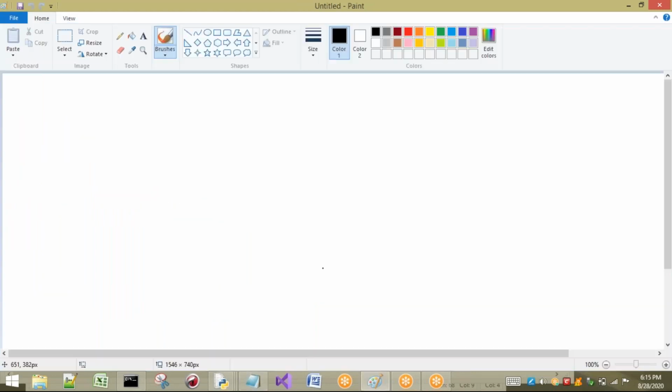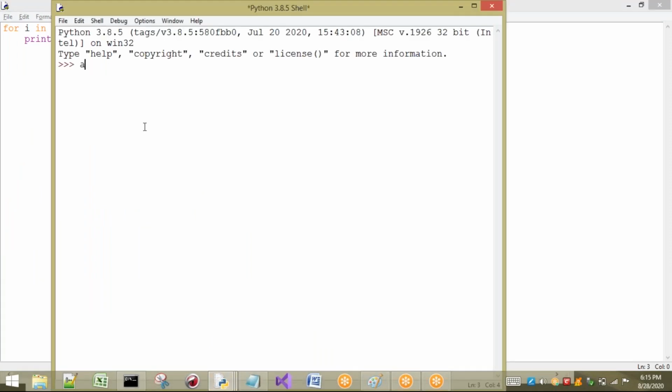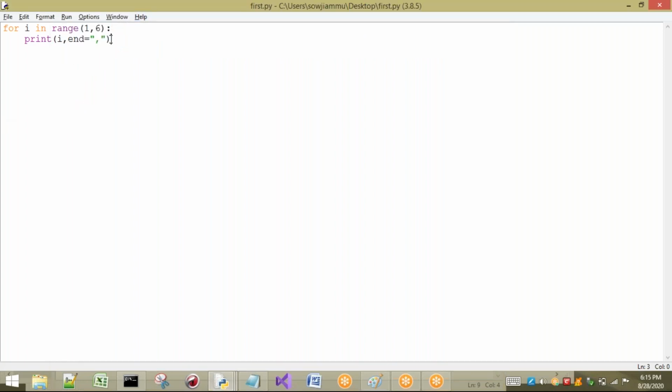So here I am going to take one variable, a equal to 10. See here, to store the value 10 inside a memory, I am going to use a name called a. If I call a, automatically it is going to give me the value 10. So here I am going to take b as 20, for example. If I print b, it is going to give me 20. That means the name which is given for this 20 is b.